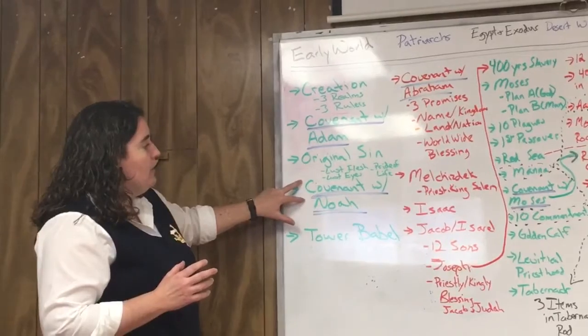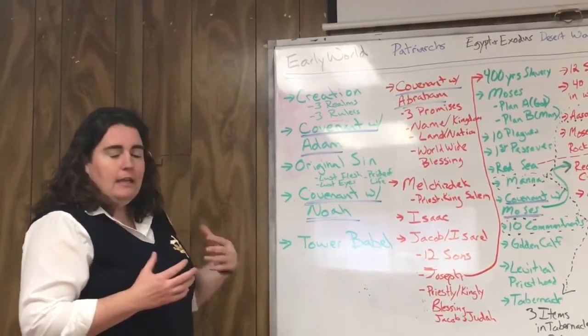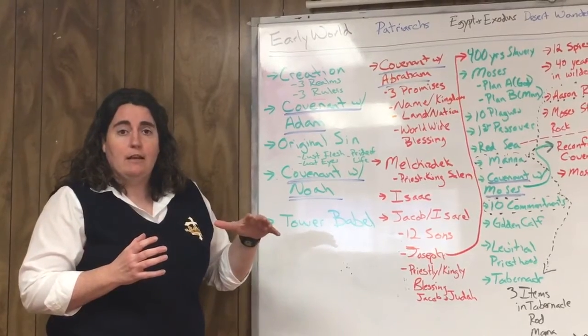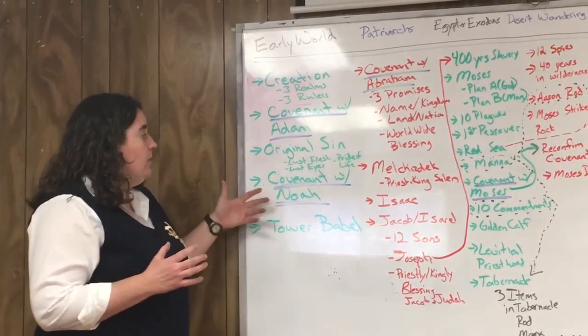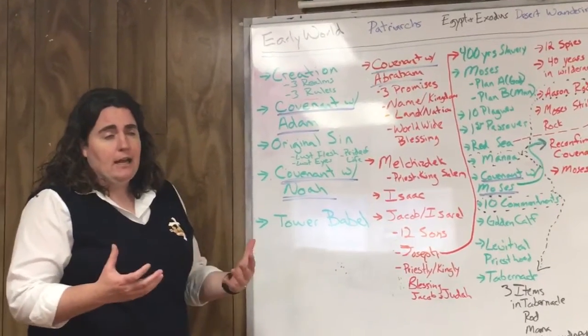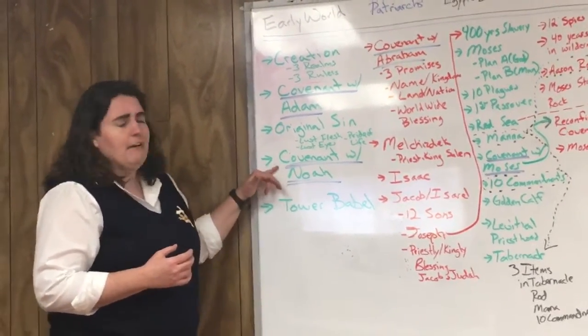Next up, we come to the covenant with Noah. So in the wickedness in the world, God sends a flood to take out all the living beings. And in that flood, Noah and his family are deemed righteous, and they take in the animals in the ark, and they're to start over. So they're to create a new Eden. In that, God makes a covenant with Noah.